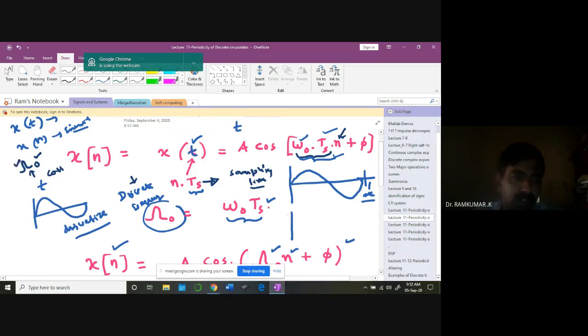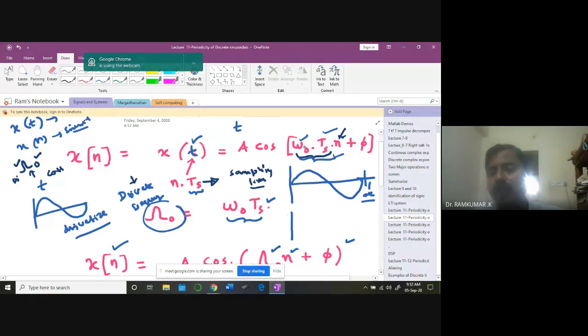In some books, they employ this for discrete frequency. Maybe you can check with it. In some books, omega naught, this one is not this W naught. Omega naught, I call it, okay? It is omega naught, you call it as what? Analog here, continuous frequency here. But in some books, it may be interchanged also. Maybe you have to refer to it. Okay, carefully look into it.